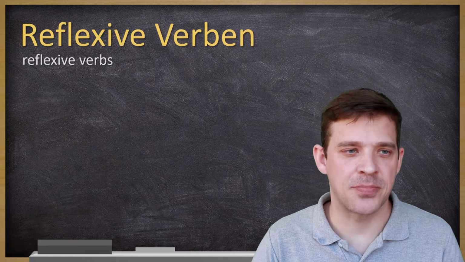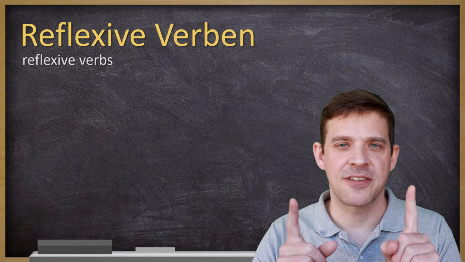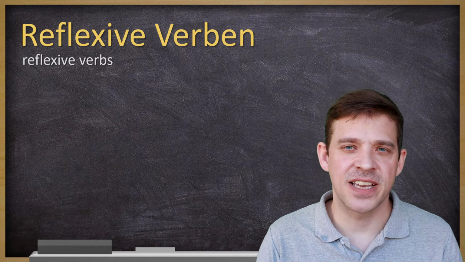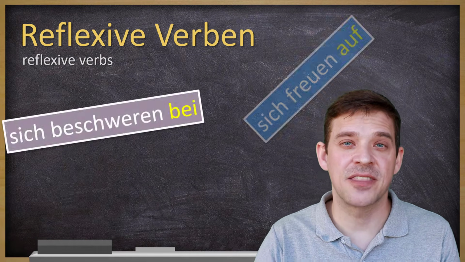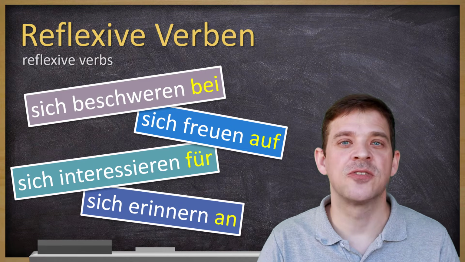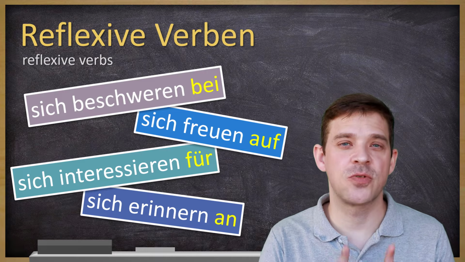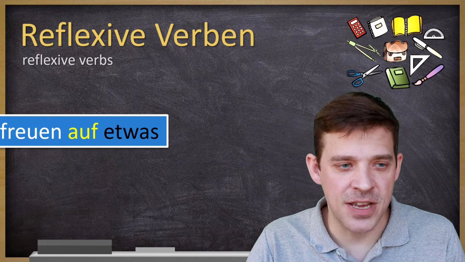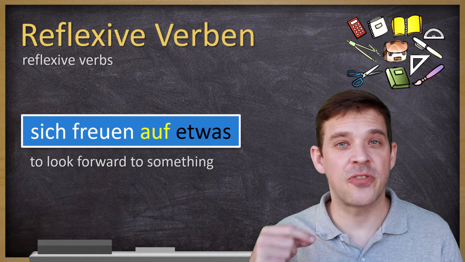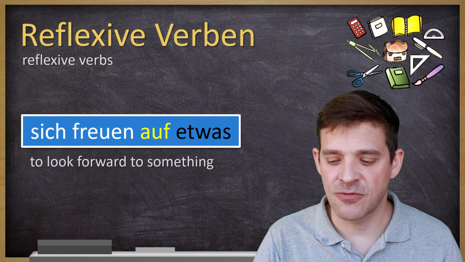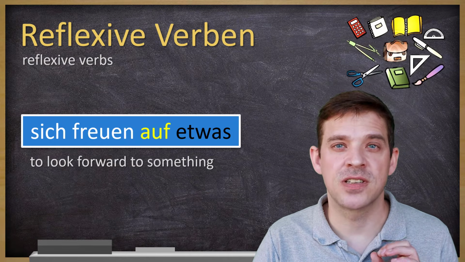And one more tip, reflexive Verben, reflexive verbs. A lot of reflexive verbs come together with prepositions. Therefore, it's quite common to use these da compound words together with reflexive verbs. Machen wir ein Beispiel. Ganz kurz, sich freuen auf etwas. We start with things, Sachen. Sich freuen auf etwas, to look forward to something.